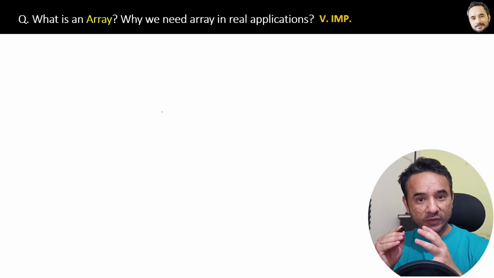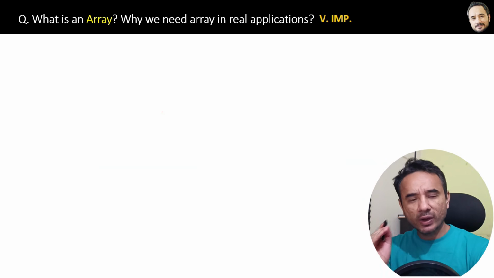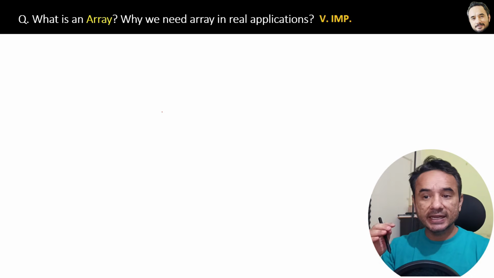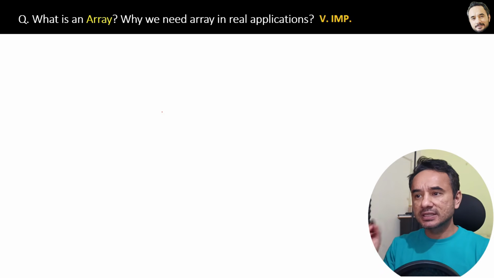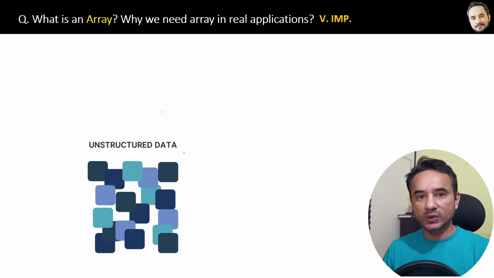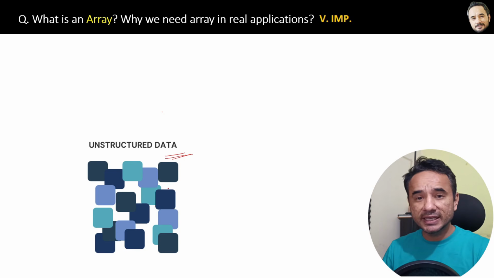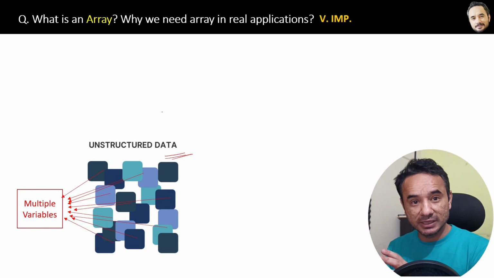What is an array? Why do we need arrays in real applications? See, in an application, one very important task is to manage and handle lots of data. Suppose this is the data in your application, but this data is unstructured because normally we have to hold each piece of data in multiple variables.